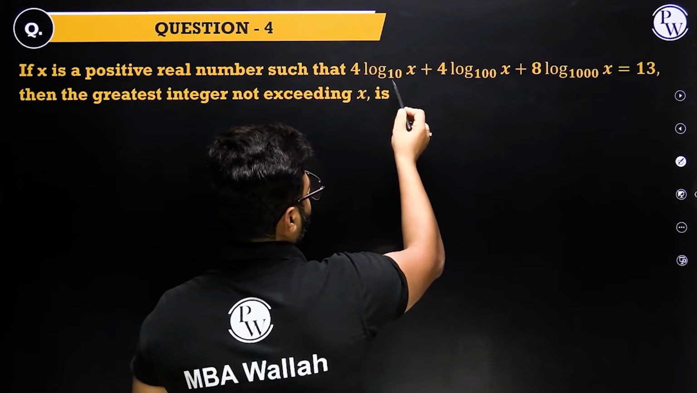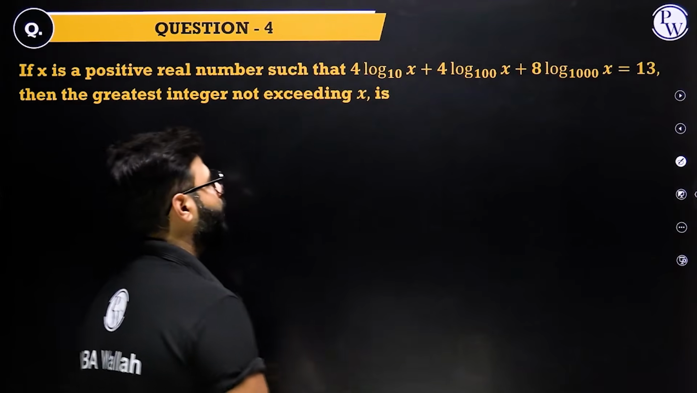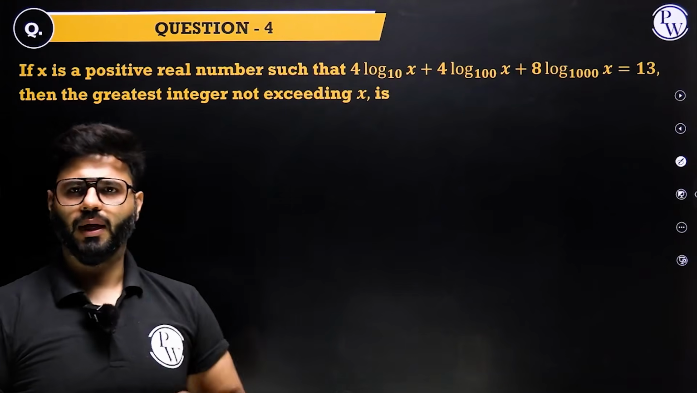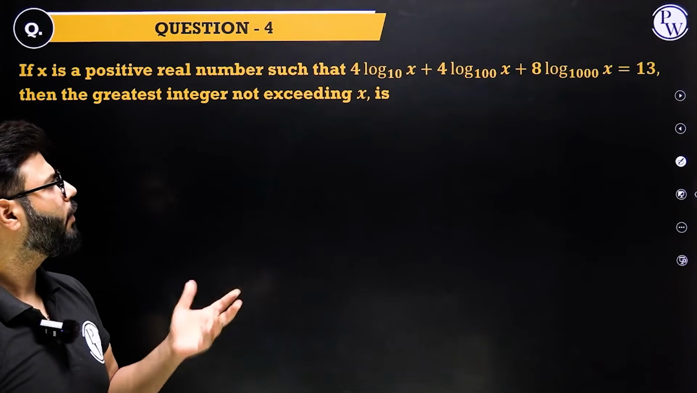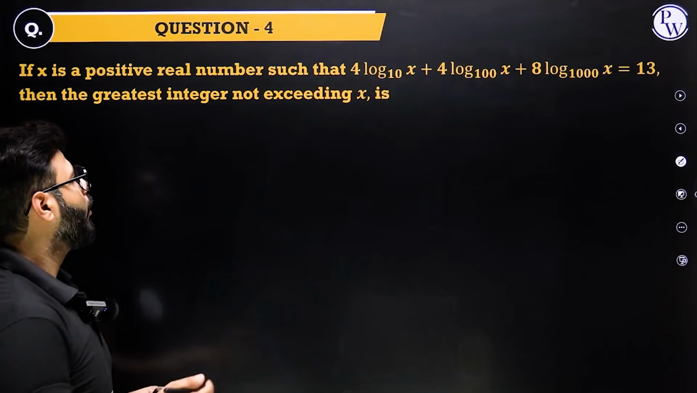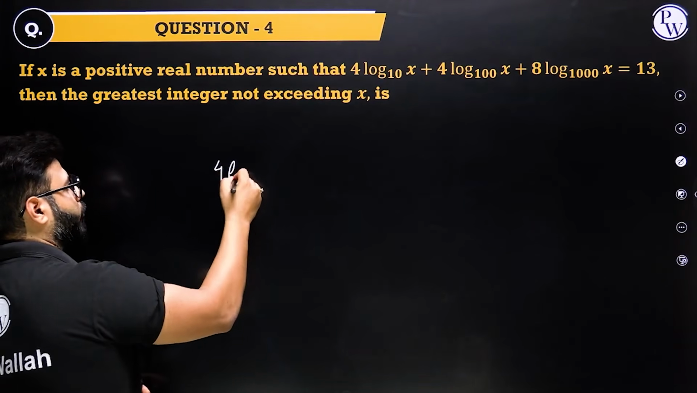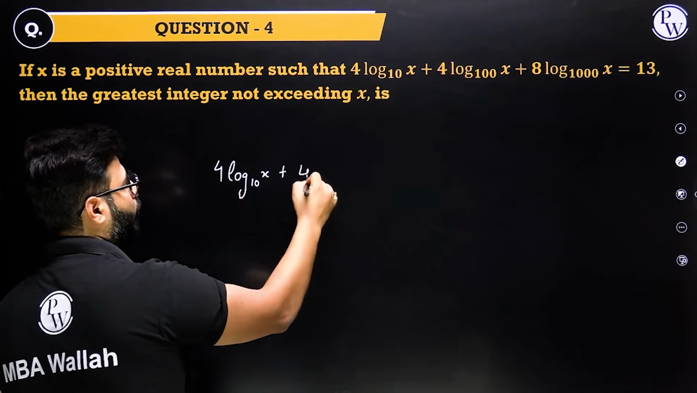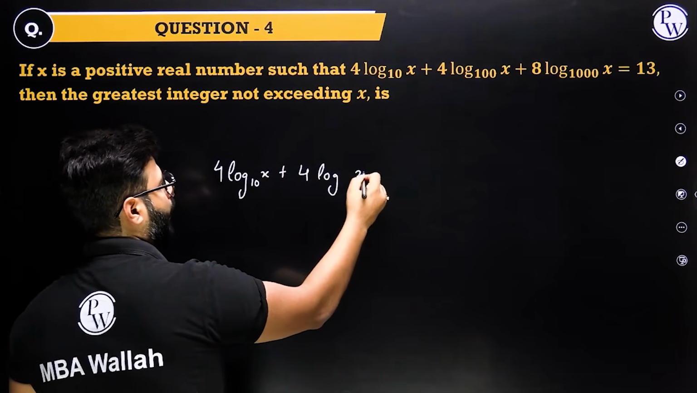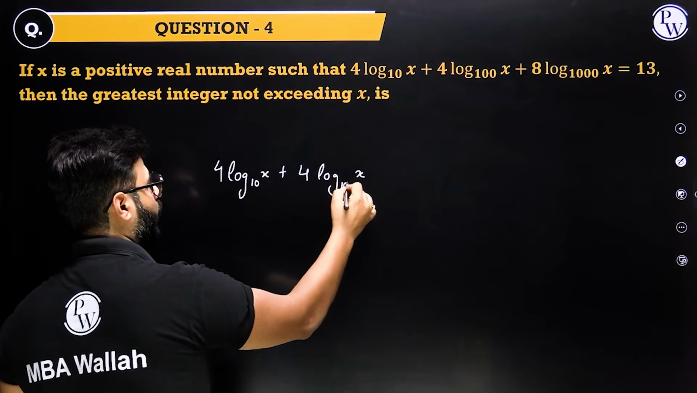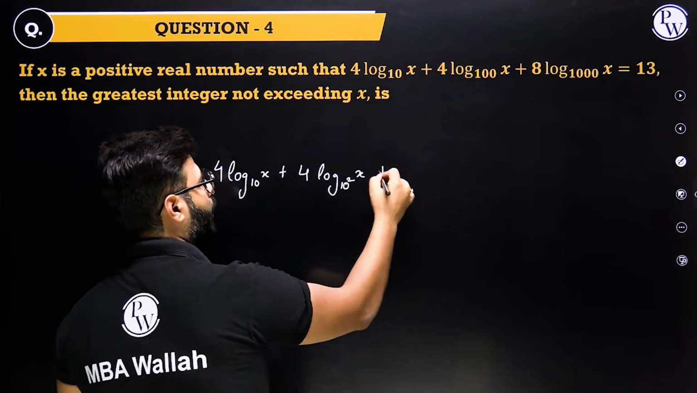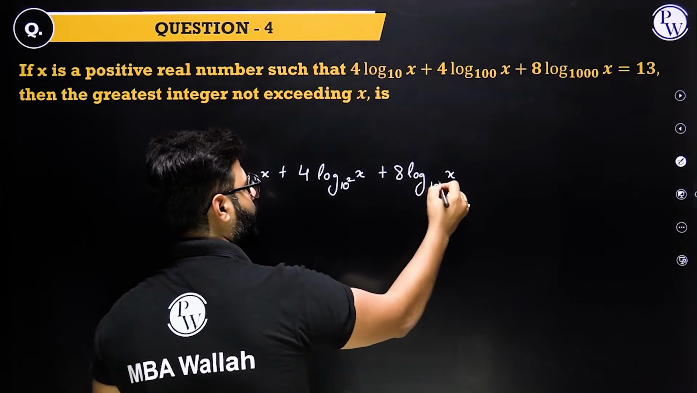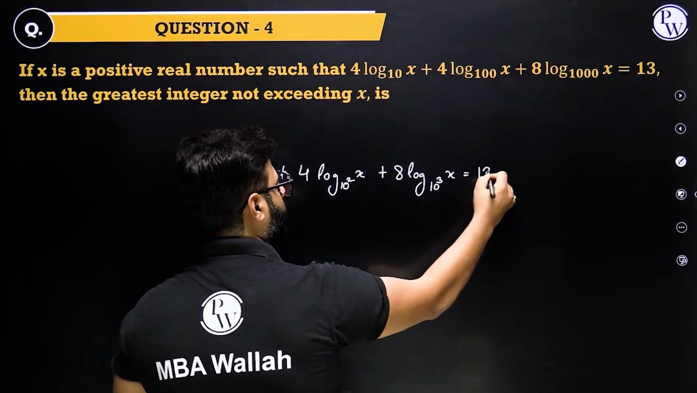What we see is that, okay, the base is a little mismatched. We have a 10, 100 and 1000, but we know that they are all the parts of 10. They can be handled, right? And we'll handle them. Let's try to handle them. We have 4 log x base 10 plus 4 log x base 100. 100 means 10 square. Fantastic. Plus 8 log x base 1000. 1000 means 10 cube, equals 13. Fantastic.